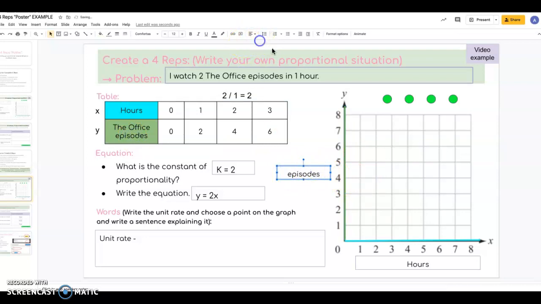And then I would just plot my points on the graph, identify the unit rate, and then write a sentence explaining a point. So for example, I could write a sentence explaining what the point 2 and 4 would mean after I plot it on the graph. So this is the same thing that we've been practicing. The only part that's being added is that you're writing your own problem to solve.